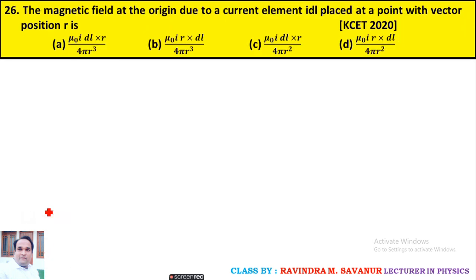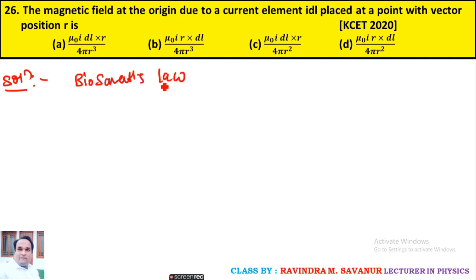Move on to next question, 26. The magnetic field at the origin due to the current element I dl placed at a point with position vector r, by using Biot-Savart's law.